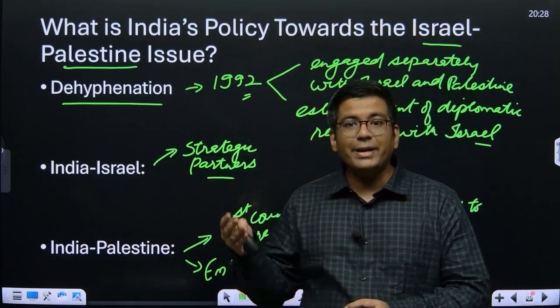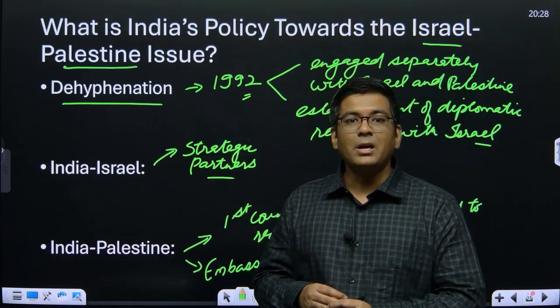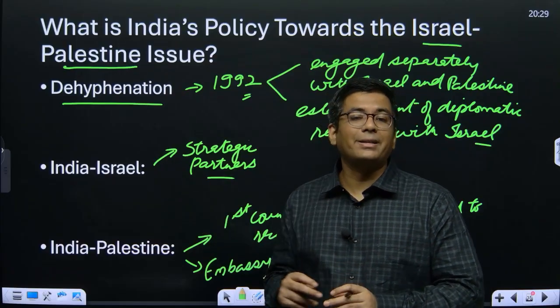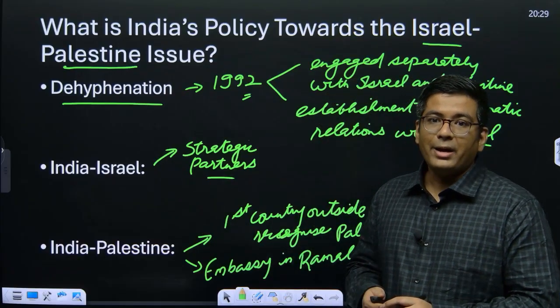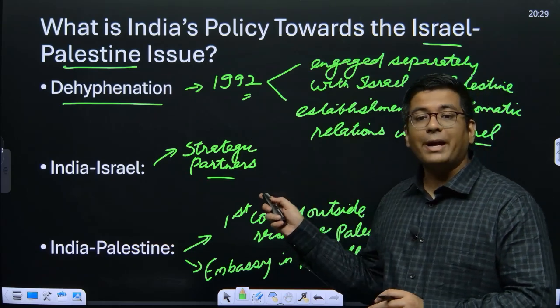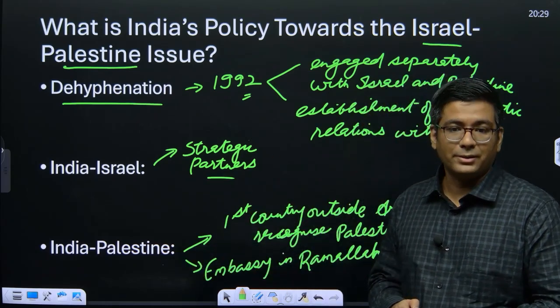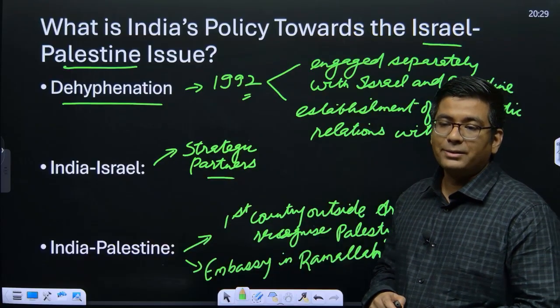We share very common goals of eliminating terrorism. We also support each other's stance. But at the same time, India has always balanced its approach with Israel. India supports that Israel has its right of existence, but at the same time, it also supports that Palestine also has the right of existence. So that is how we balance this.